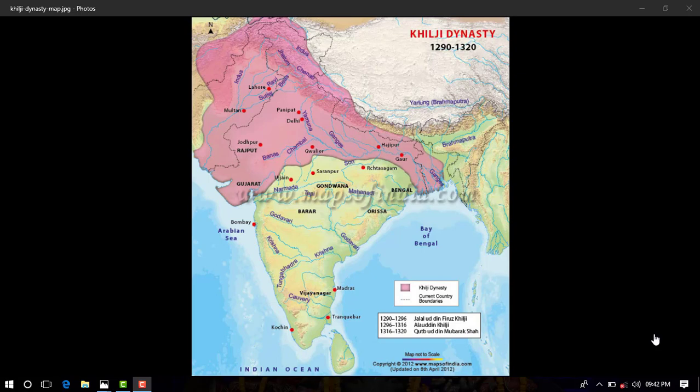You will be surprised to hear this. Jalaluddin Khalji was murdered by his own nephew and son-in-law Alauddin Khalji. After the death of Jalaluddin, Alauddin became his successor and the new ruler of the Delhi Sultanate. Remember students, Alauddin Khalji was one of the greatest rulers in the history of medieval India because he was very efficient and capable, both administratively and militarily. During his reign, the Delhi Sultanate expanded.